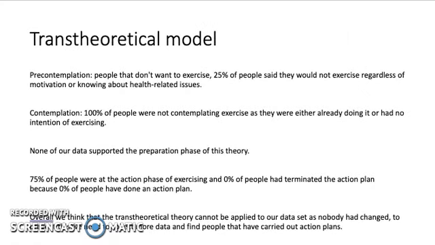The trans-theoretical model. So there is a series of stages that people have to go through to start exercising, and these are pre-contemplation, contemplation, the preparation phase and the action phase. Pre-contemplation. People that don't want to exercise. 25% of people said they would not exercise regardless of motivation or knowing about the health-related issues.